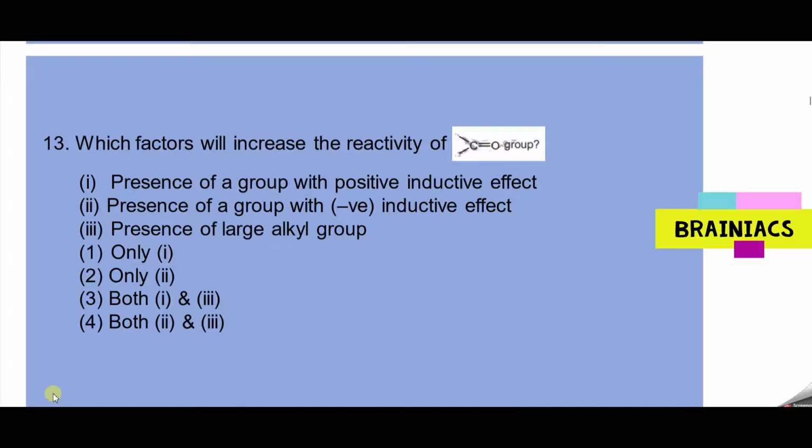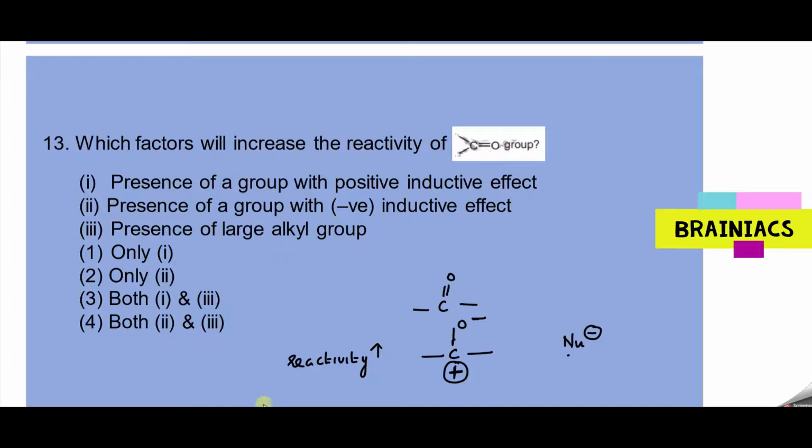It's a very good question. Which factors will increase the reactivity of carbonyl group? I have told you the fundamental of this chapter. Carbonyl group reactivity can be increased by, here it will polarize like this, O minus and plus charge. So here reactivity is increasing means who is coming first? Nucleophile with a minus charge. So it is expecting a positive charge here. If the positive charge present here increases, then I can say reactivity will also increase.